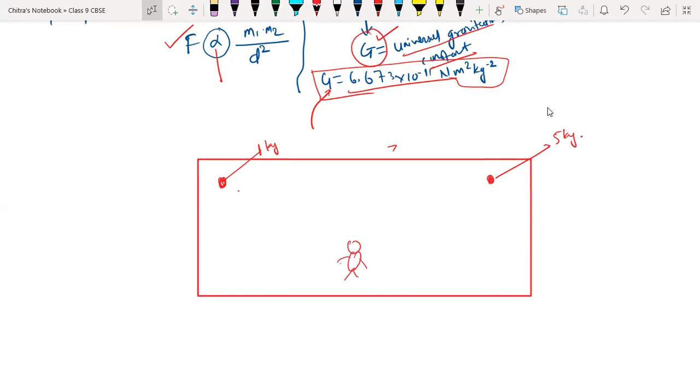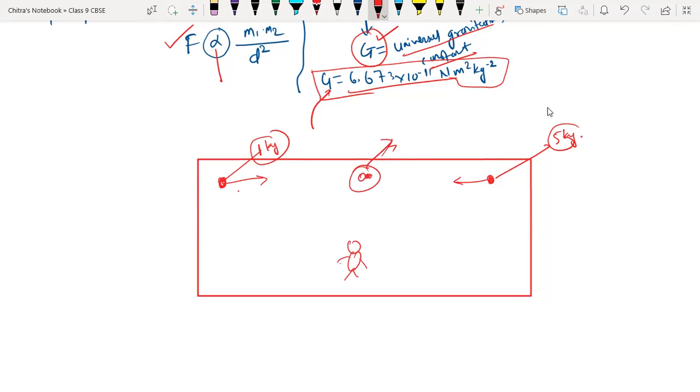Okay, and Ritvik is observing. They have mass, which means the gravitational force is working between them. It means Ritvik thought that these objects are attracting towards each other. That means after some time, these objects are going to collide with each other. Is it or not?